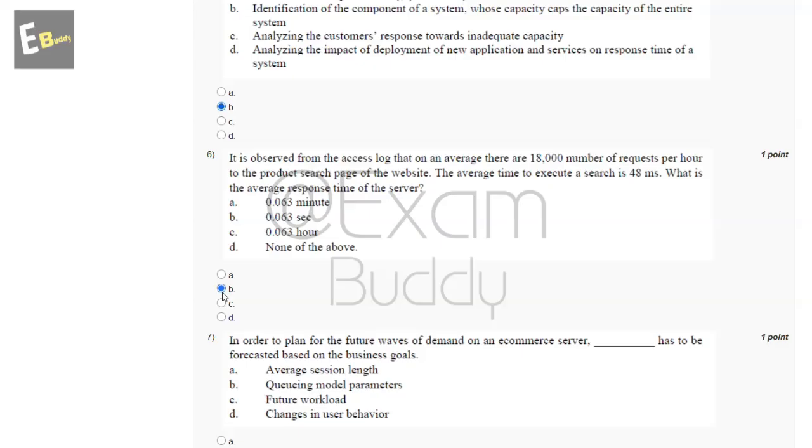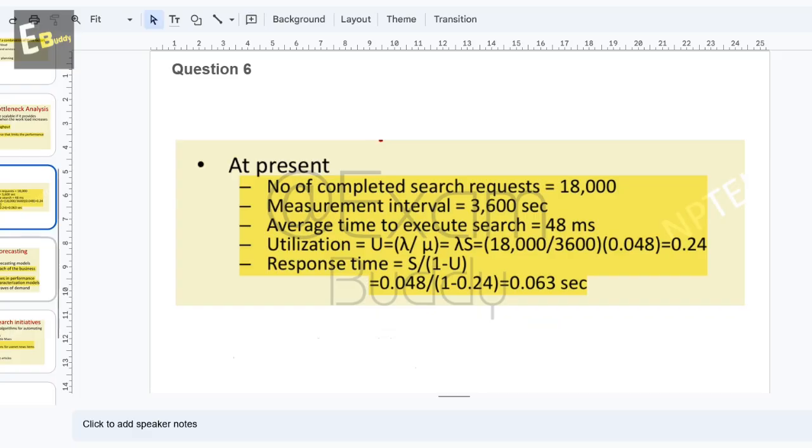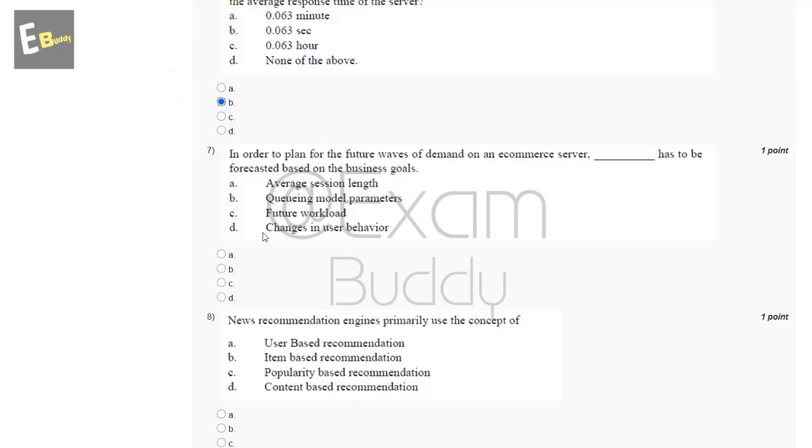Now the seventh question is: in order to plan for the future waves of demand on an e-commerce server, dash has to be forecasted based on the business goals. So these are the options, and now let's check the answer of our seventh question. Question seventh: forecasting in terms of each of the business functions, using the forecasted values in performance models and workload characterization models. So the answer of our seventh question is C.